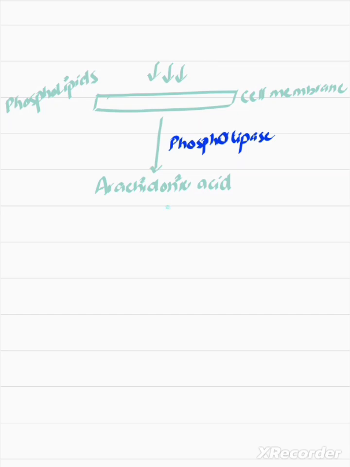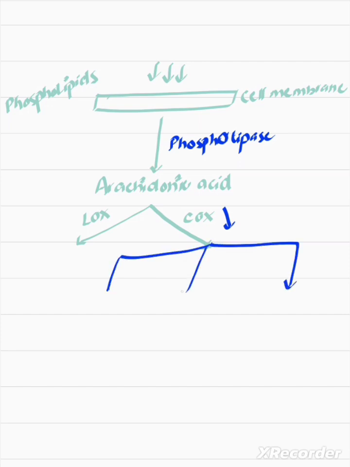Now, this arachidonic acid is converted into inflammatory mediators by two enzymes. We have an enzyme known as LOX, also called lipoxygenase, and we have COX, which is called cyclooxygenase. These enzymes convert the arachidonic acid into three kinds of molecules, which are responsible for producing various effects in the body.